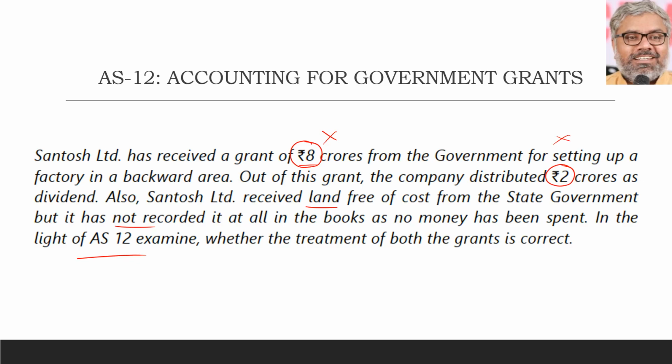So Santosh Limited did not record this land at all in its books of accounts. That is also inappropriate. It should record the land at some nominal value according to AS 12. So you need to write the provision, look at the situation correctly, then conclude by applying that provision to this situation. That is how the presentation has to be.